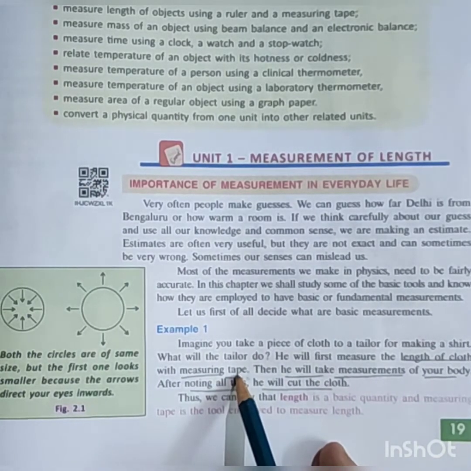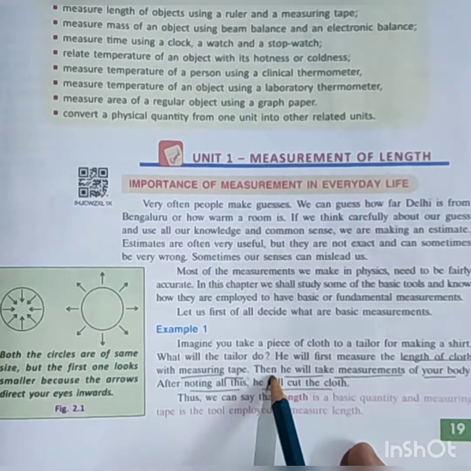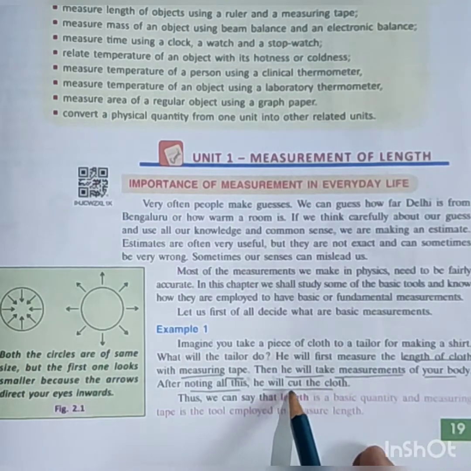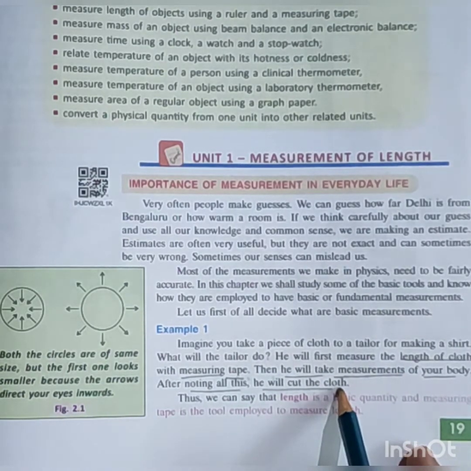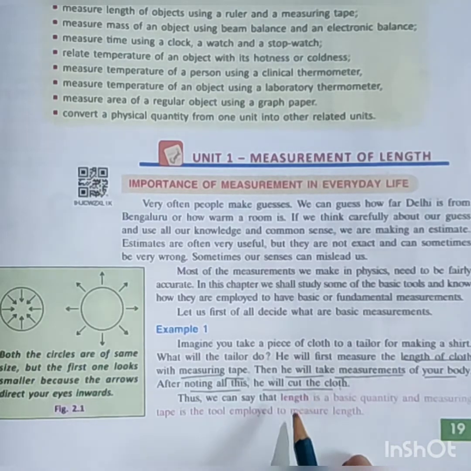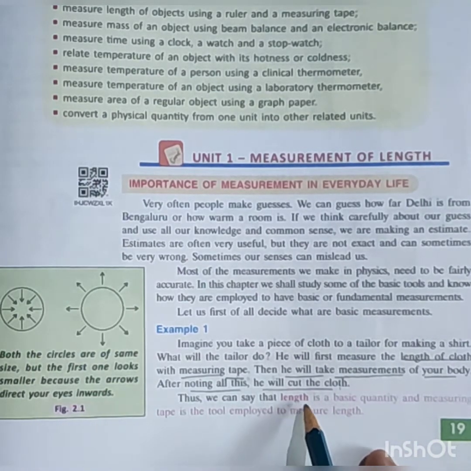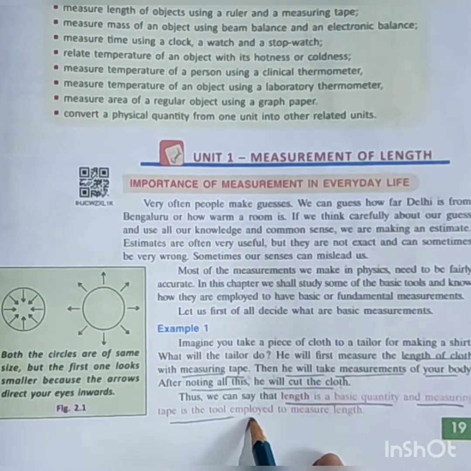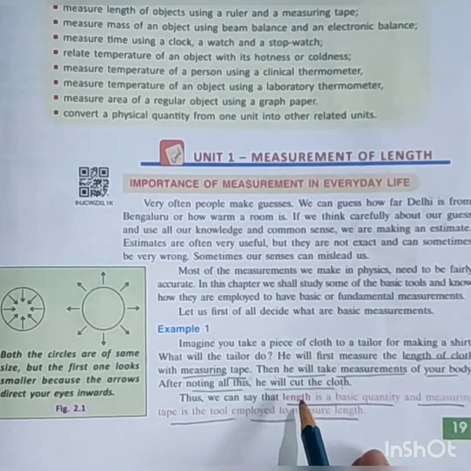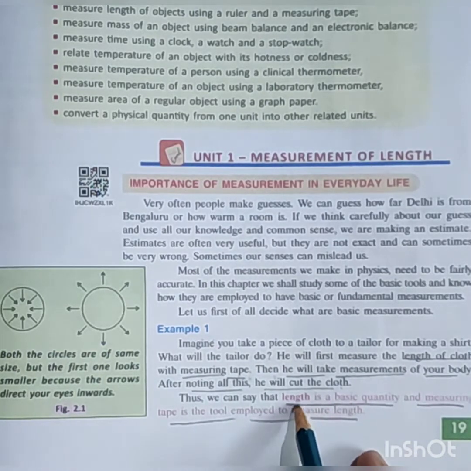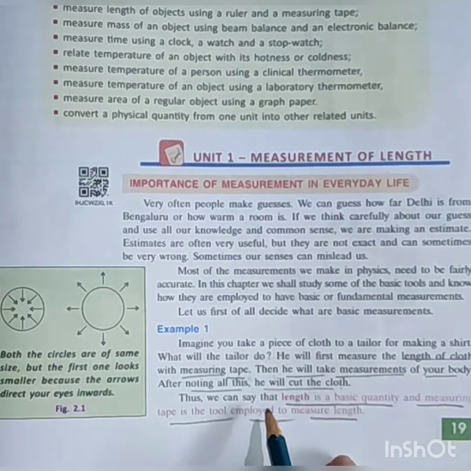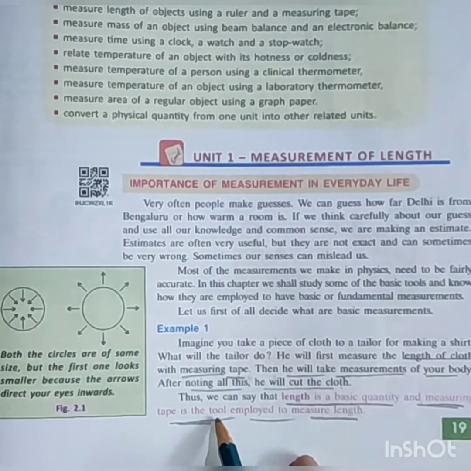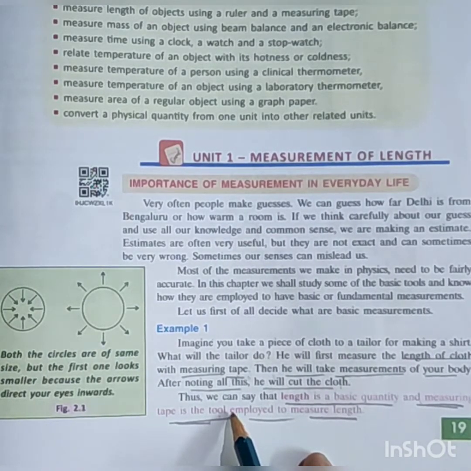So with the help of the measuring tape, the tailor will get the accurate measurement. Then he can cut the cloth and prepare the shirt. So here we can say that length is the basic quantity and the measuring tape is the tool employed to measure length. It helps to measure the length.